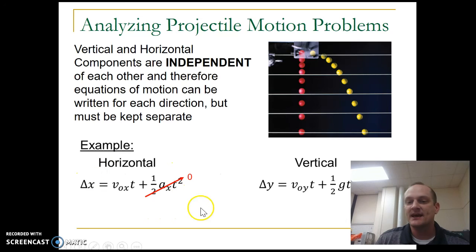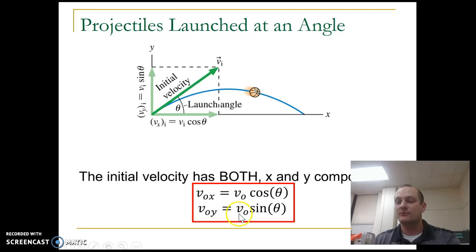So you've seen these are kinematic equations again, right? And they apply in the horizontal direction and they apply in the vertical direction, but everything has to be kept separate. This is the x displacement. This is how far horizontally it goes. This is the y displacement. This is how far vertically it goes. Now, because there's no acceleration in the x direction, this all goes away. Right? This whole term right here is 0 because the acceleration in the x is always 0. In the vertical direction, the acceleration is always due to gravity. That's your negative 9.8. That's your value for g. Okay? And these v naughts here, v naught y and v naught x, those are the same thing from the slide before. Those are these, v naught cosine theta, v naught sine theta.